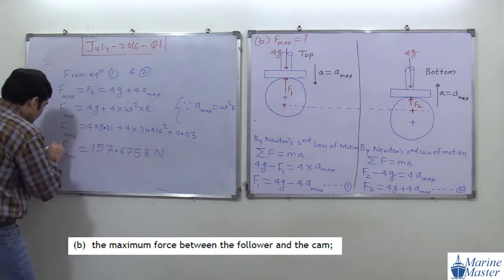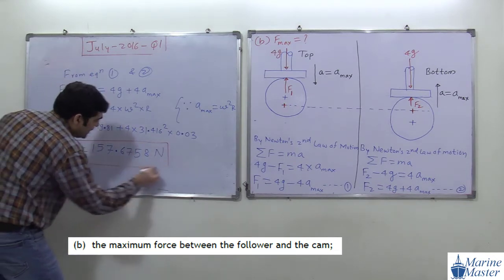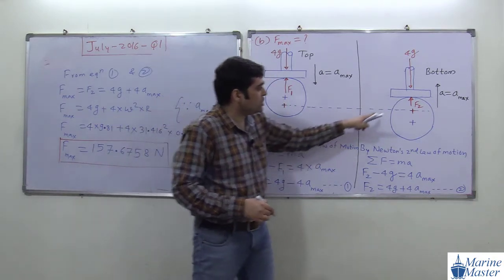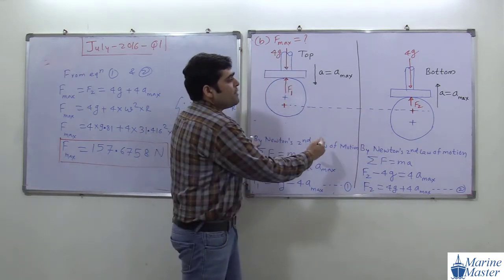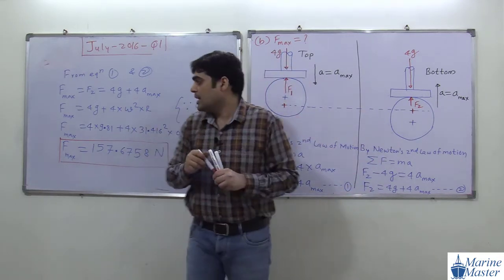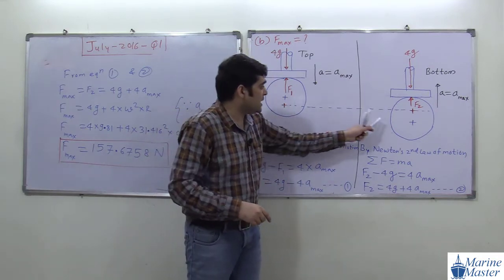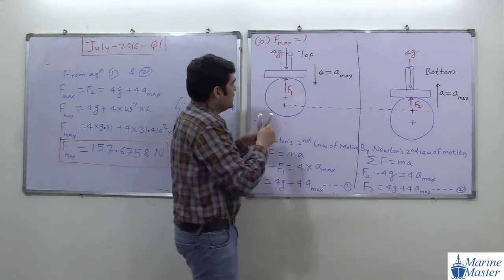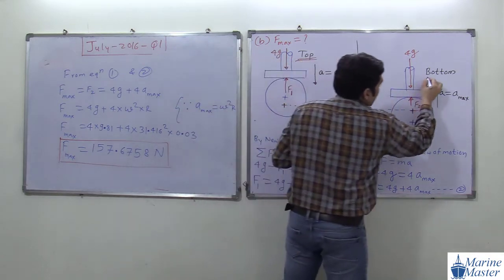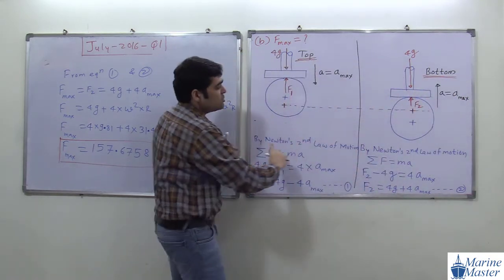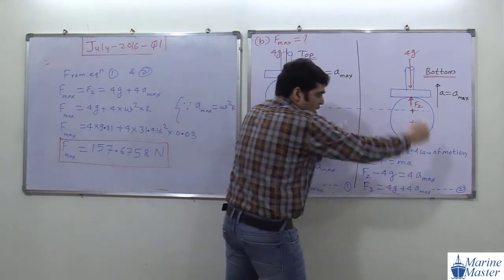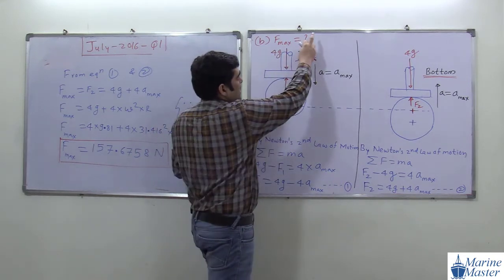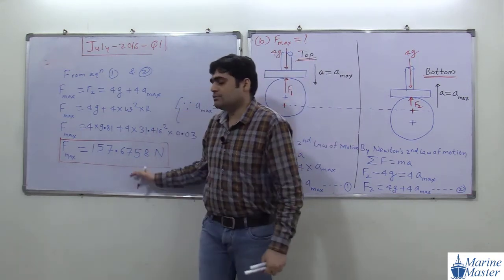So this is our target of part B. First the target, then draw these two drawings side by side, with the calculation below each drawing. Write it the same way: first these things on the board, then the rest. This one is for the topmost position, and this is the bottommost position. These two things must be side by side on your page. First the heading, then these two things side by side, and then this one. Please everyone complete this point.